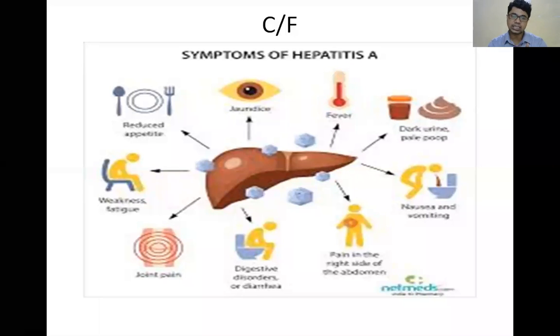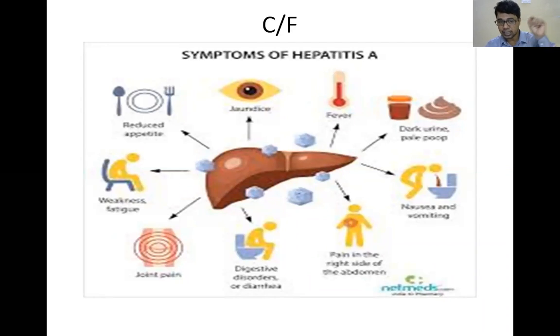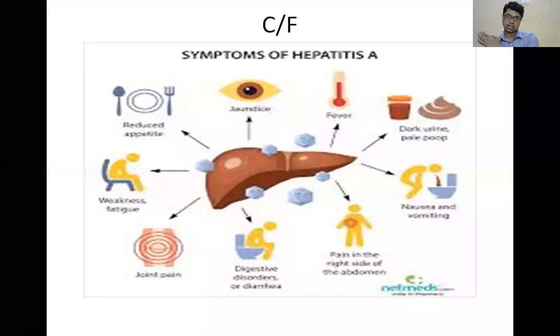Again, in the recovery period, bilirubin decreases from the blood first, but due to high affinity, bilirubin in elastic tissue decreases slowly. So even if your blood bilirubin comes to normal, your sclera will still be yellow. That is a difference. So you grade jaundice according to your serum bilirubin.